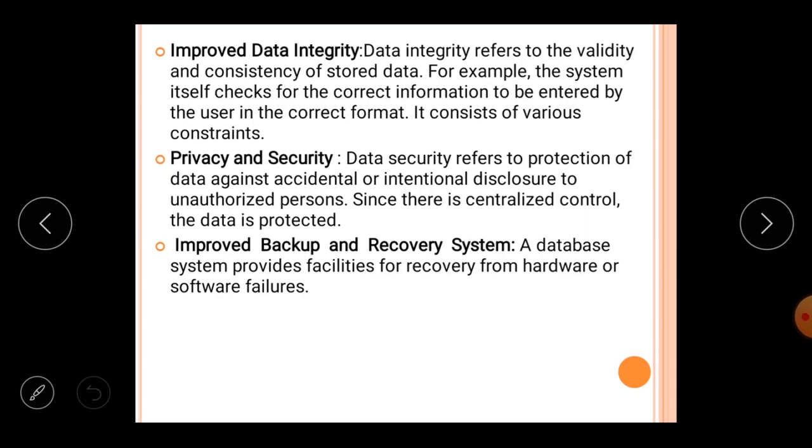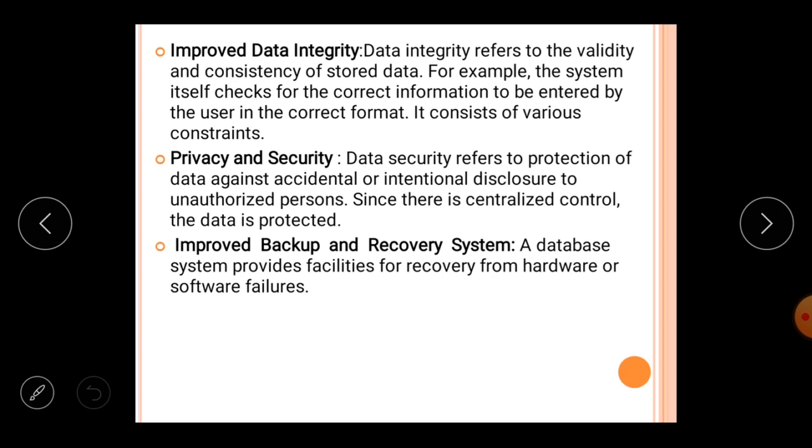So what is integrity? Integrity means the validity and the consistency of the data. Our data should be valid when I am going to store it in any particular database. As I told you earlier, there are a variety of checks available when we are working on any particular software. With the help of those checks, you can keep your data valid.